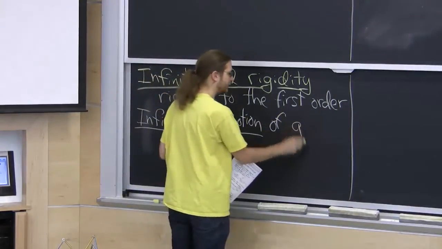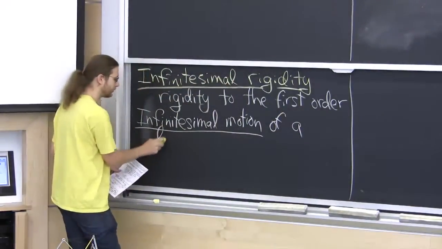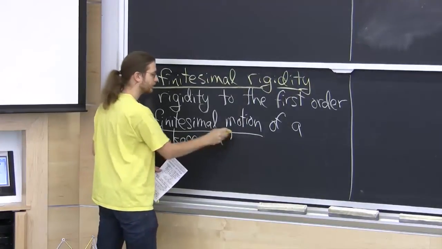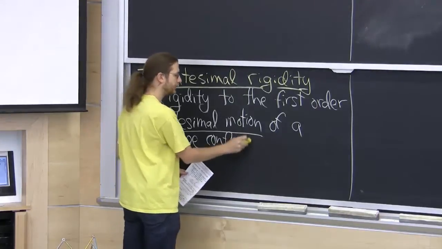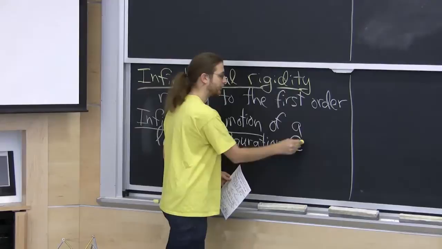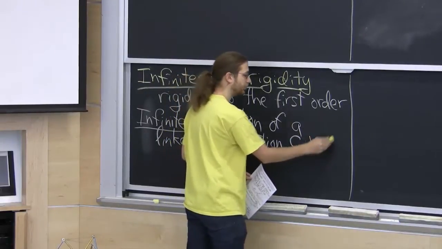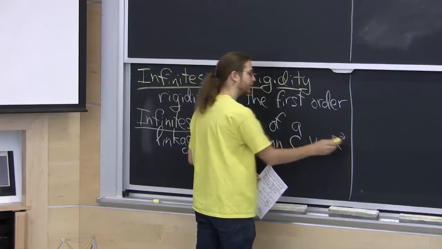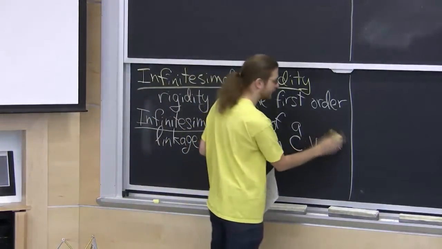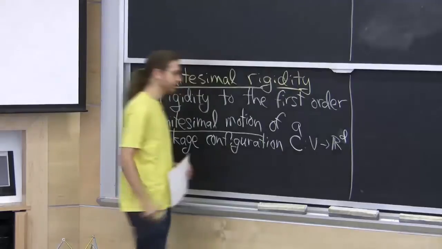This is, again, suppose we start somewhere, and somewhere would be a linkage configuration. That was a linkage, which is a graph with edge lengths plus the configuration maps every vertex to a point. I'm going to assume we're working in the plane for now, but really this works in d dimensions.